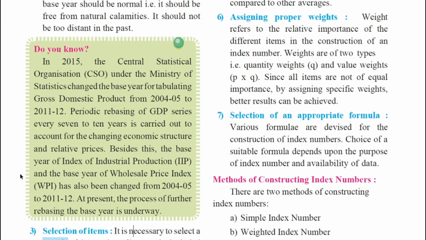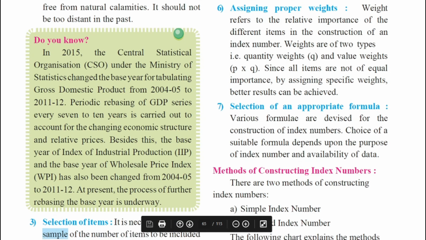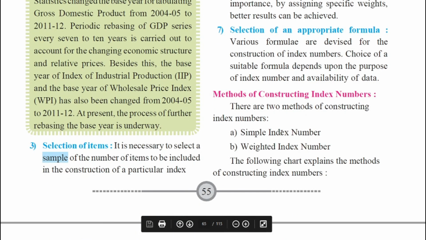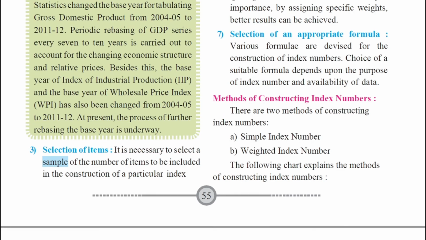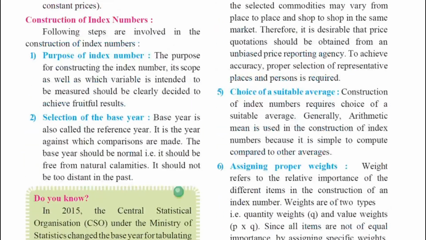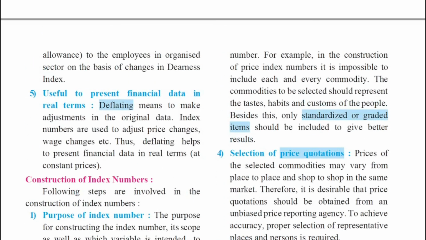Moving further, the next step we can say is selection of items. That is, what exactly are the necessary samples which you are going to take or select. It is necessary to select a sample of the number of items to be included in the construction of a particular index number. So selection of particular items is also important for calculation.